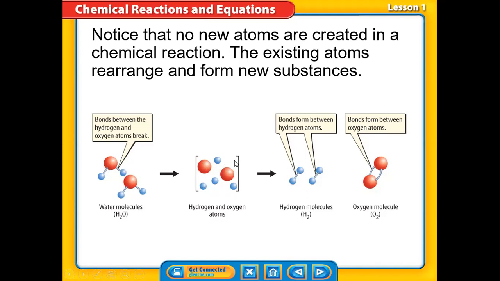Then they rearrange themselves. That means the hydrogen atoms stand beside each other, while the oxygen atoms are connected to each other, forming new bonds, as we can see here. So they result in two new substances, which are hydrogen gas and oxygen gas. Is it clear, guys?